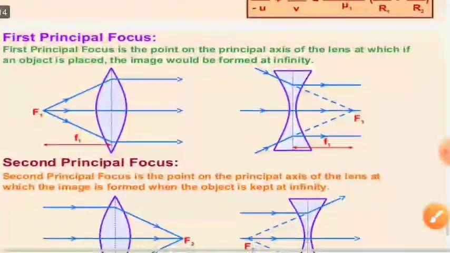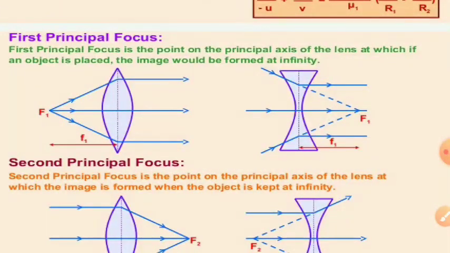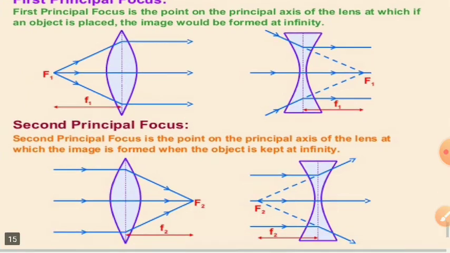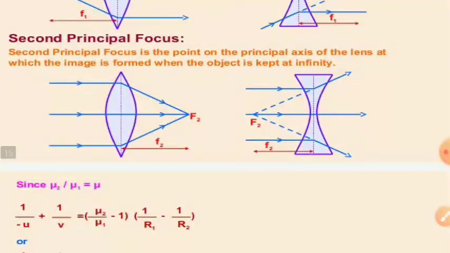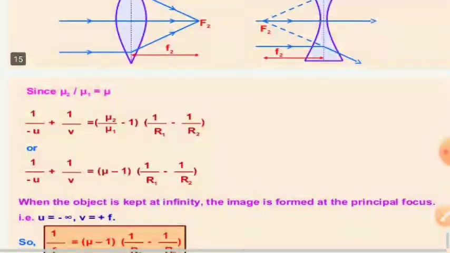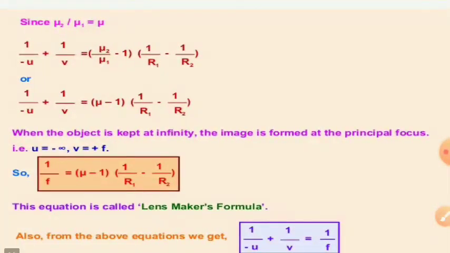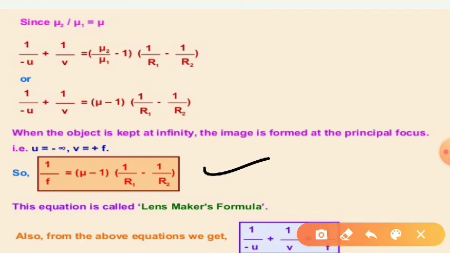Now the first principal focus is the point on the principal axis of the lens at which, if an object is placed, the image would be formed at infinity. And the second principal focus is the point where rays of light parallel to the principal axis converge after refraction. So when the object is kept at infinity, the image will be formed at the focus. When we put this condition, we get the focal length equal to this one.